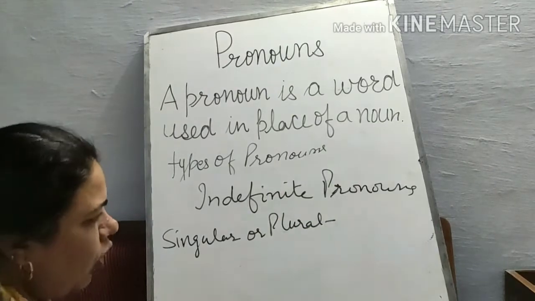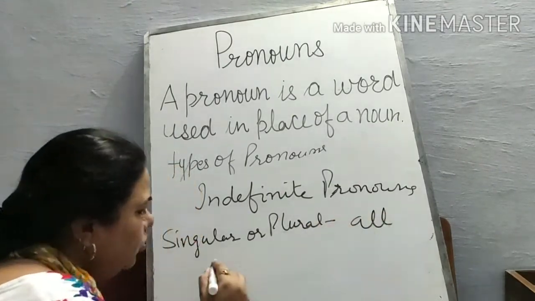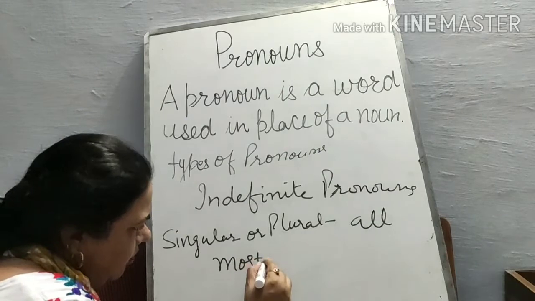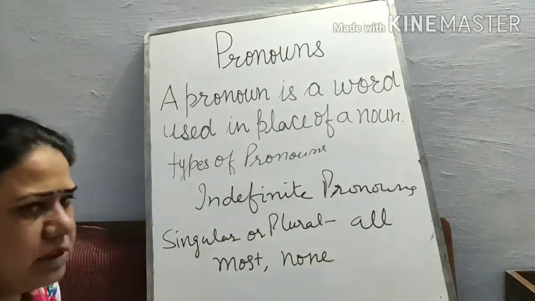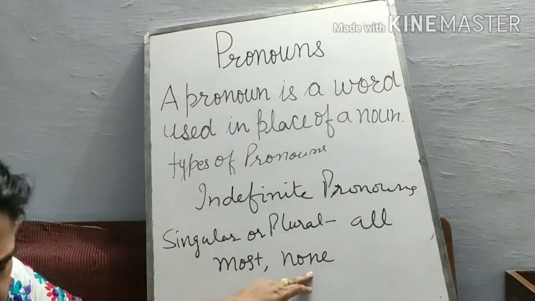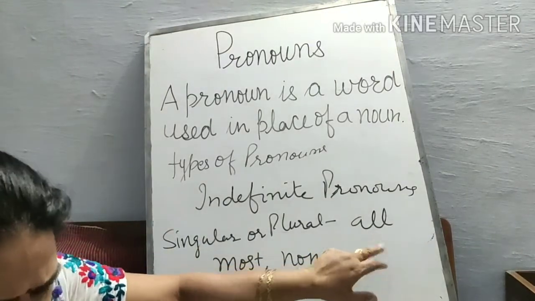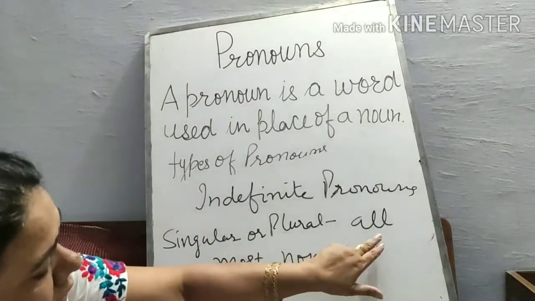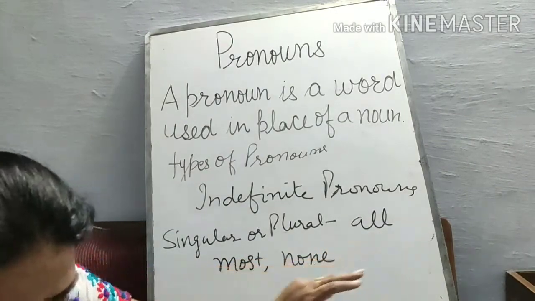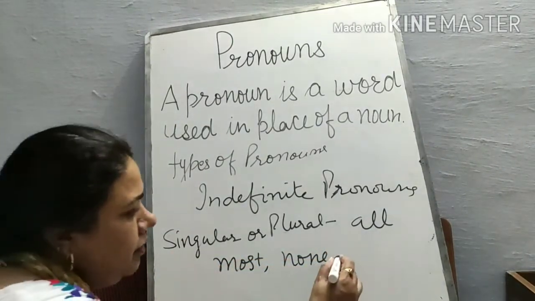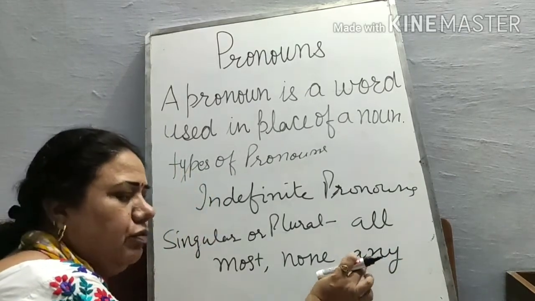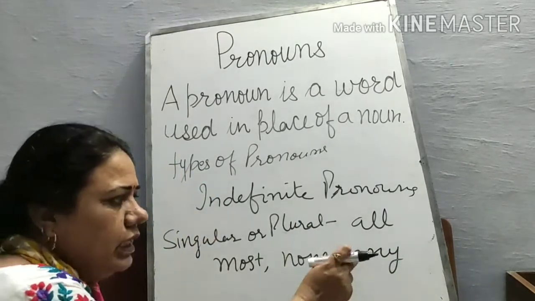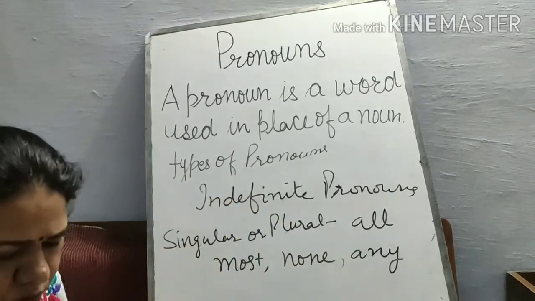For example, all, most, and none. It's none of your business. All of the students, all of them were present there. So none, any. Any we take for negative and question also. We take any for questioning also, and it comes in negative form also.